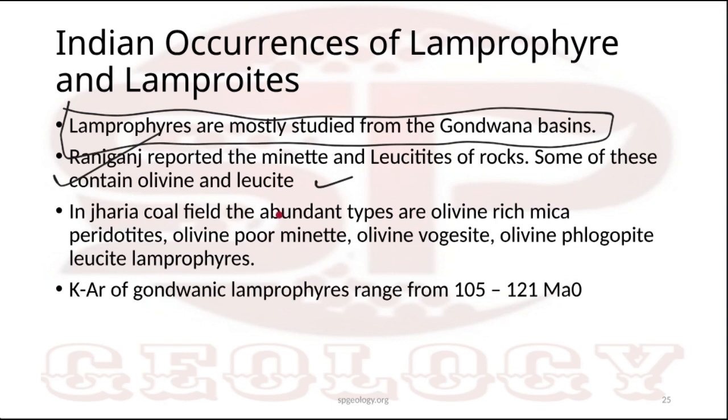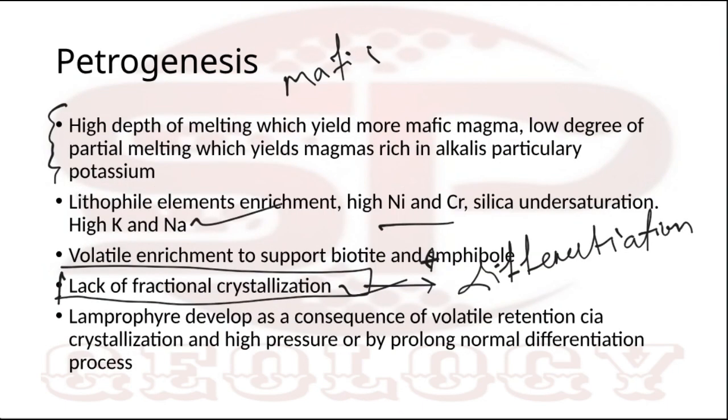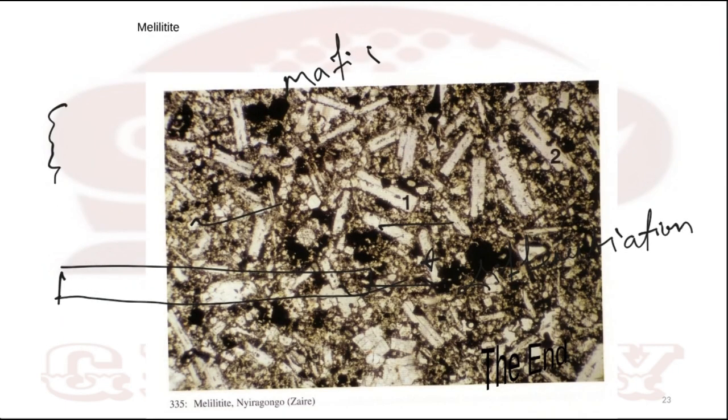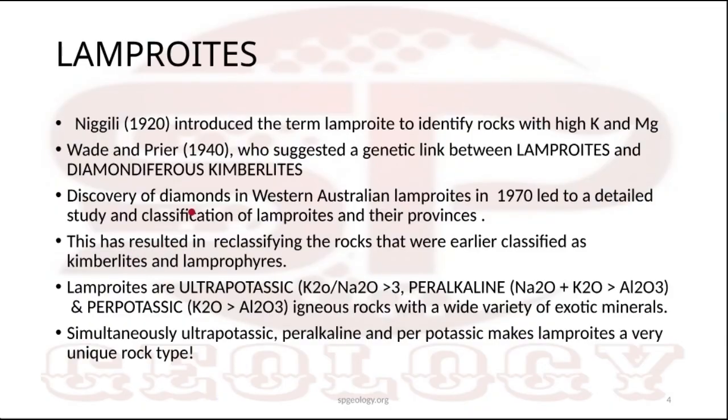There is not much data about lamproids, but lamproid is a special, unique kind of rock. It is an ultra potassic, poor alkaline rock. These things are important.